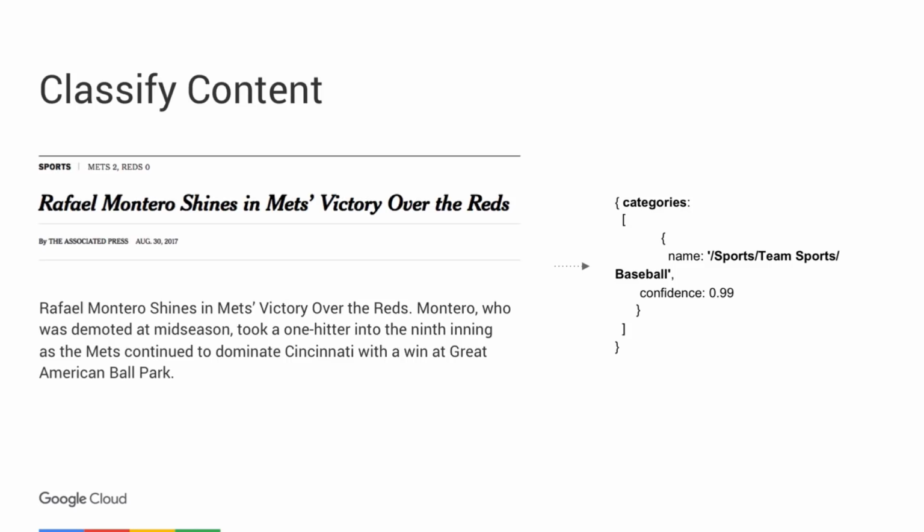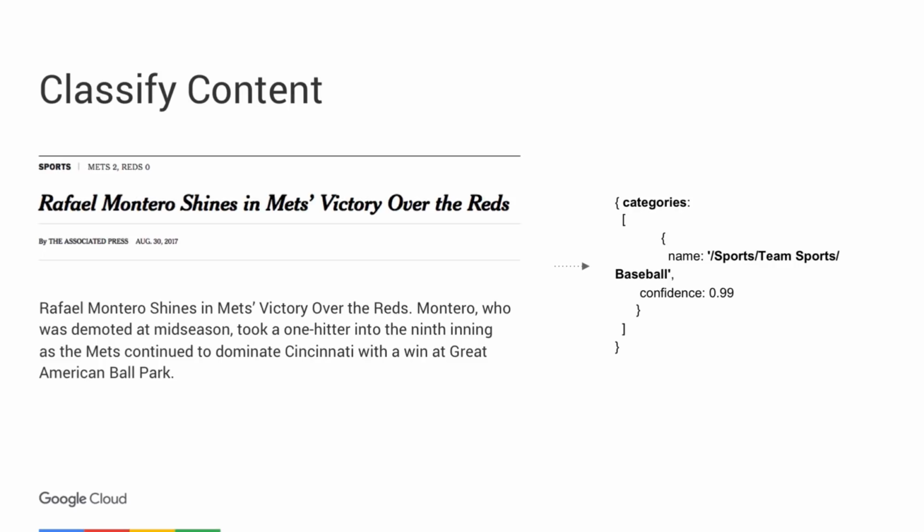In this example, I've taken the headline and the description from a news article, I've sent it to the API, and it's able to identify this as a baseball article with 99% confidence. What's really cool about this is that it doesn't mention baseball anywhere in the article title or description, but it's able to extract this information for us.